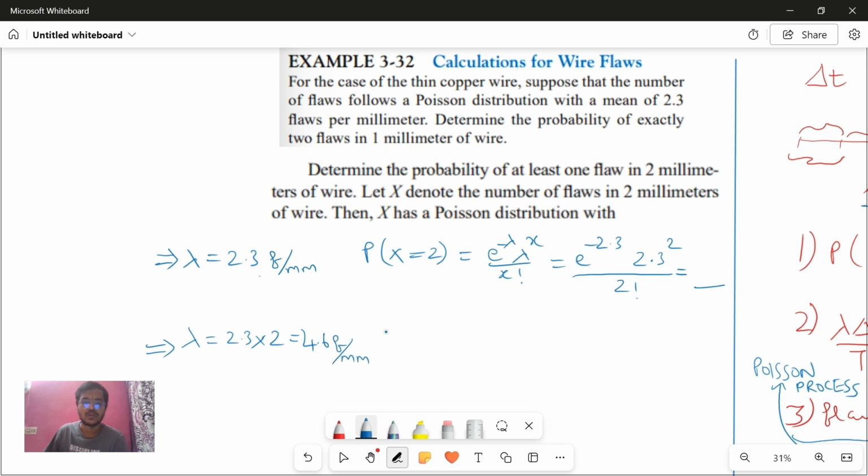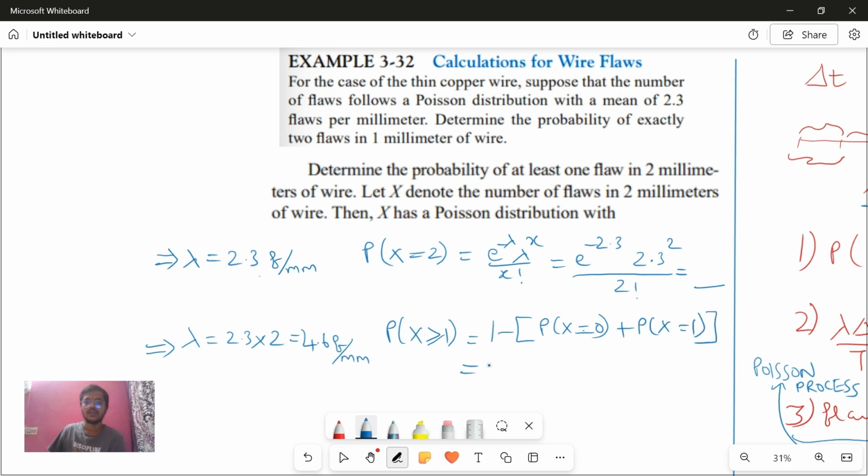So now the probability of at least one flaw. So x is greater than or equal to 1, which is what? You cannot calculate 1 plus 2 plus 3, right? Same concept as we discussed in the binomial distribution also. 1 minus, P of x equal to 0 plus P of x equal to 1.